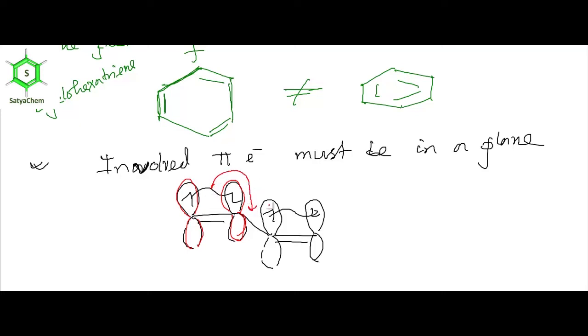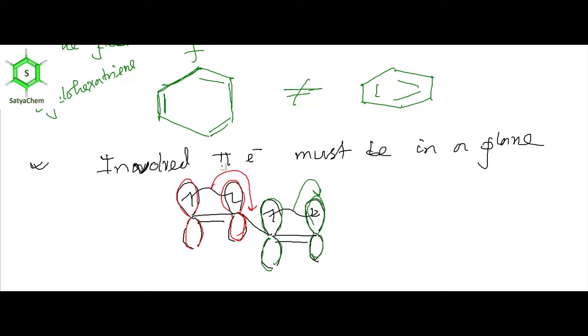Now these two orbitals, this red, this green and this red, are also in plane. Just assume that all p orbitals are perpendicular to the plane of the paper. This red and this green are in the same plane, and this green and this green are also in the same plane.